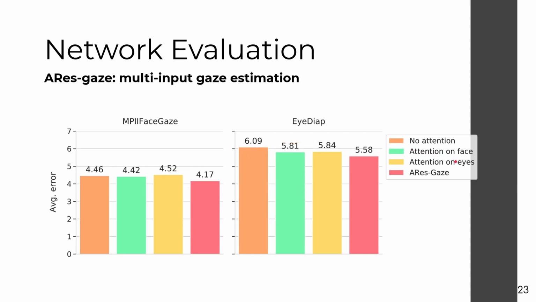eye branch, and this aligns with our hypothesis, since on the face input there is relevant information in multiple regions of the image, while on the eyes the gaze-relevant information is usually condensed to one region, the pupil. On both datasets, the use of self-attention on both branches simultaneously yielded the best results overall.